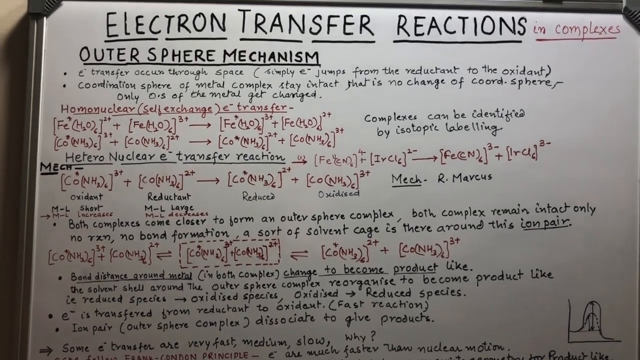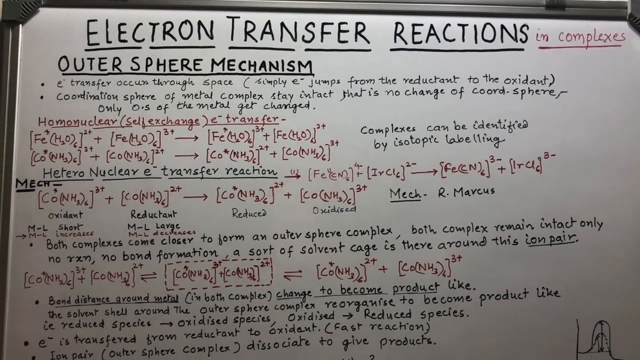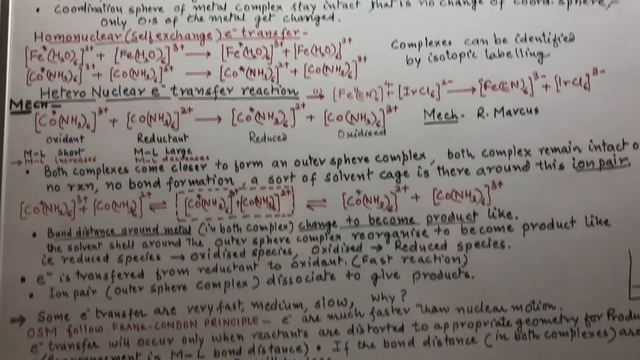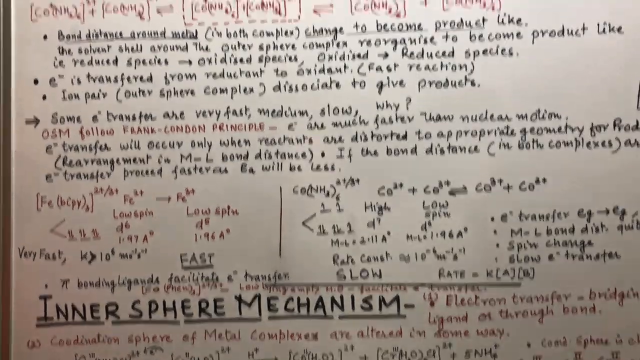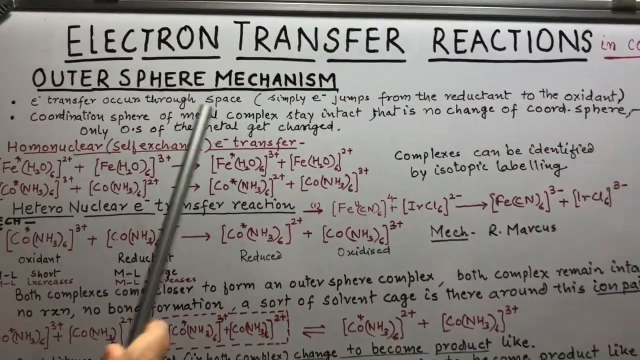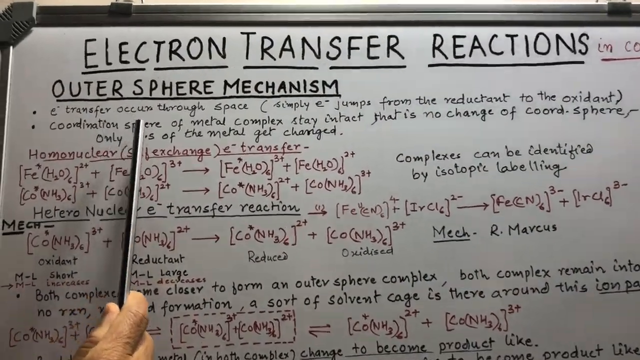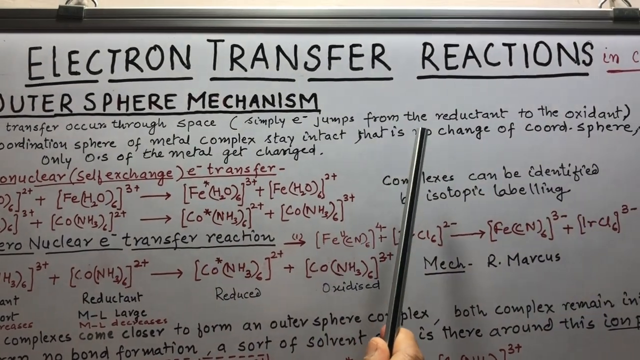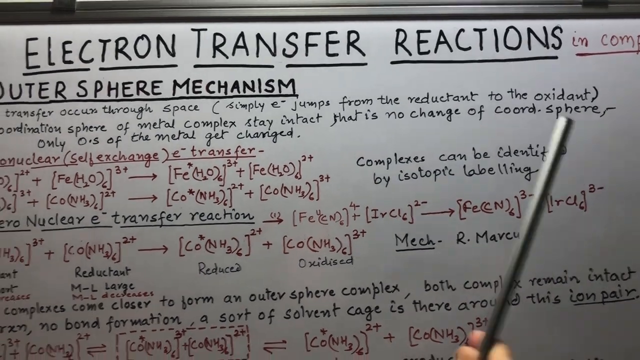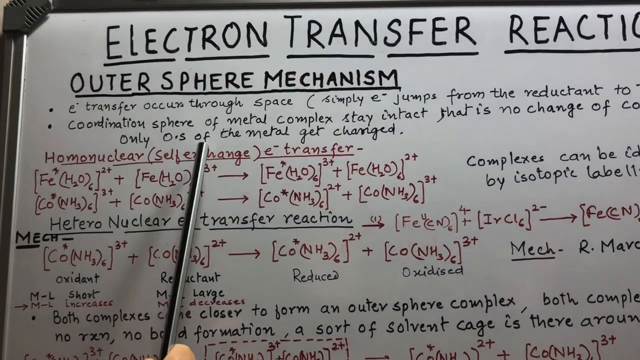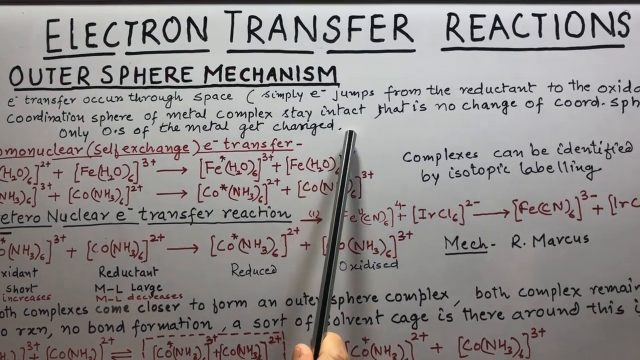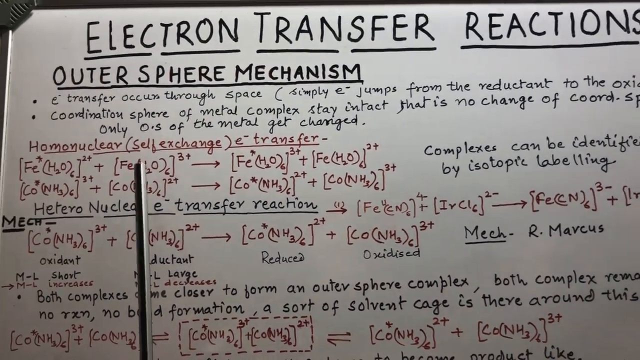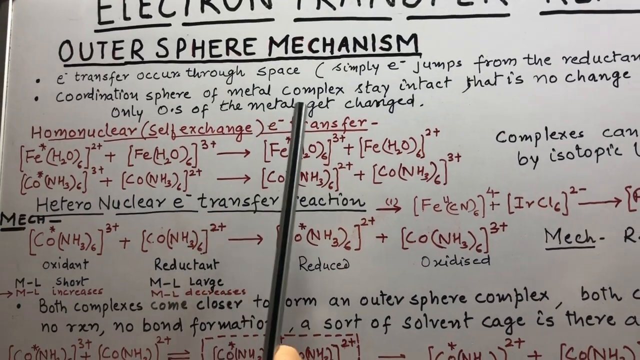Electron transfer reactions in coordination compounds take place through two mechanisms: outer sphere mechanism and inner sphere mechanism. Let us take the outer sphere mechanism. In this mechanism, electron transfer occurs through space, meaning simply the electron jumps from the reductant to the oxidant. Secondly, the coordination sphere of the metal complex stays intact, that is, there is no change in the coordination sphere, only the oxidation state of the metal gets changed.